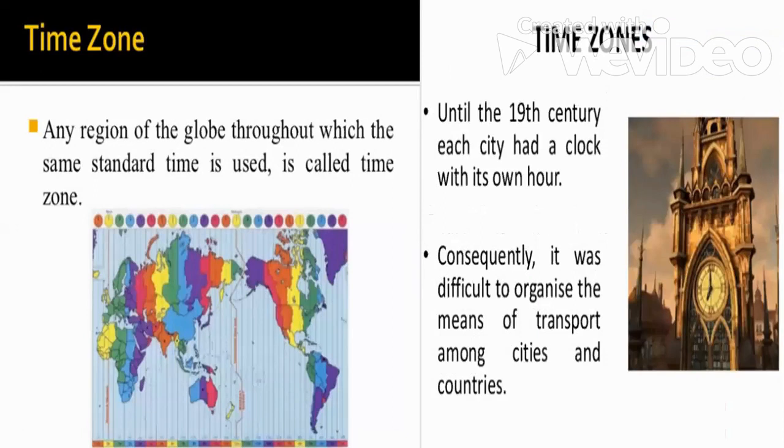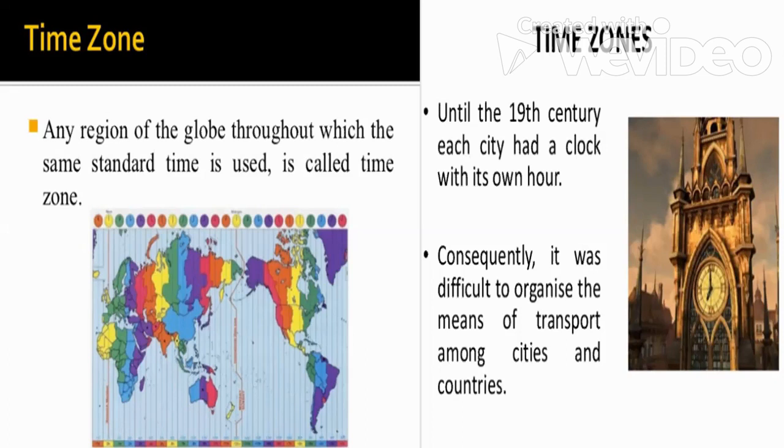But till the 19th century, each and every city had a clock of its own. But it was a tremendous problem. Suppose you are moving from Delhi to Kolkata, the flight will take 1 hour, and you board the flight at 4 p.m. At Kolkata it may be 1 hour more, because every city had its own clock.